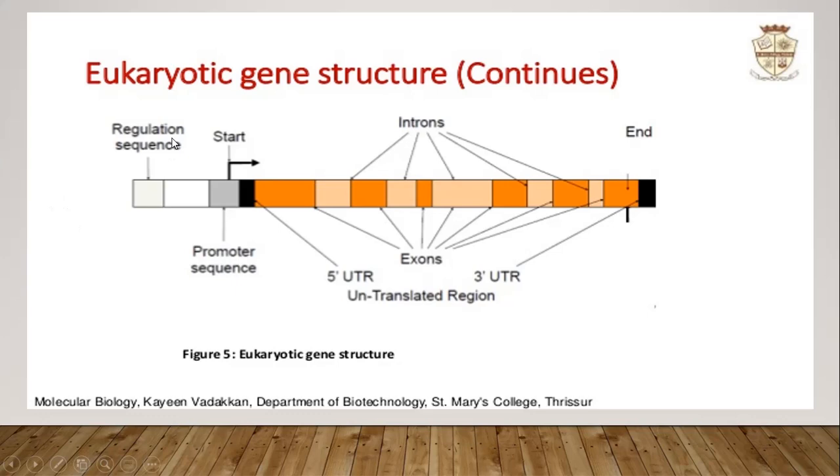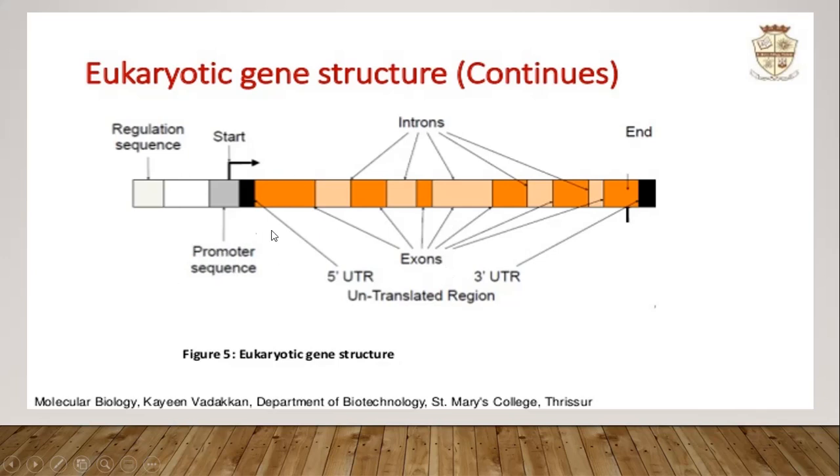What I've explained earlier in this slide is very easy to understand in this diagram. This is a depiction of the physical structure of a gene. This is the regulation sequence or region which is present on the upstream end of a gene and can alter the expression of the gene.